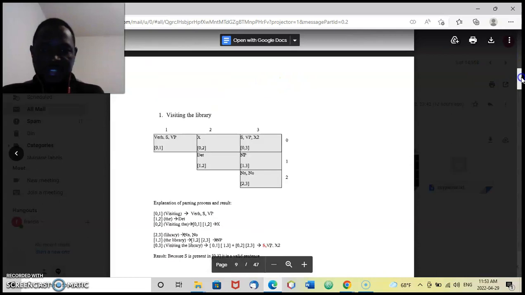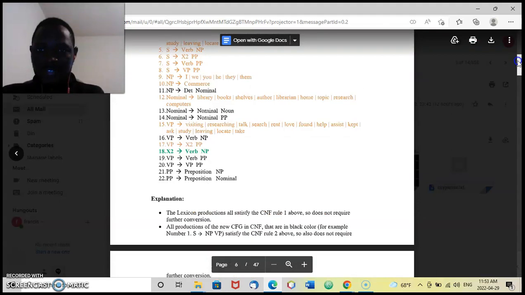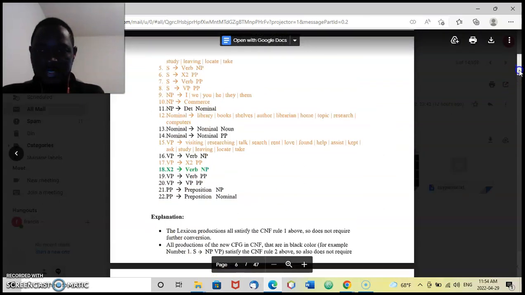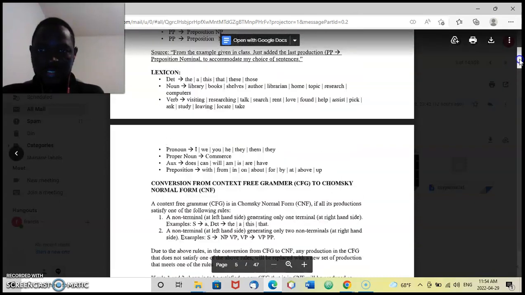And then the CKY parsing table: you see the first one is visiting, and if you check our CNF, you can find visiting. There's a visiting in S, there's a visiting in VP, and of course there is a visiting in verb in the lexicon.